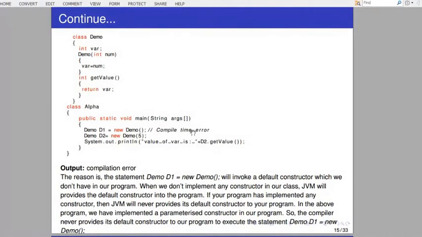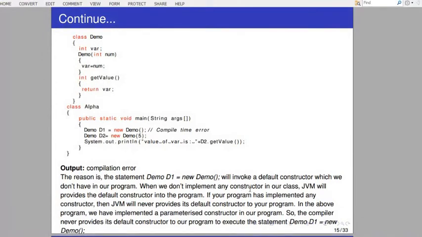Okay, same concept that the JVM is not able to call the default constructor because the user has explicitly mentioned one parameterized constructor. Okay, so just look at the reason. Mute your audio. Very good. The reason is the statement demo d1 equal to new demo will invoke a default constructor which we do not have in our program.